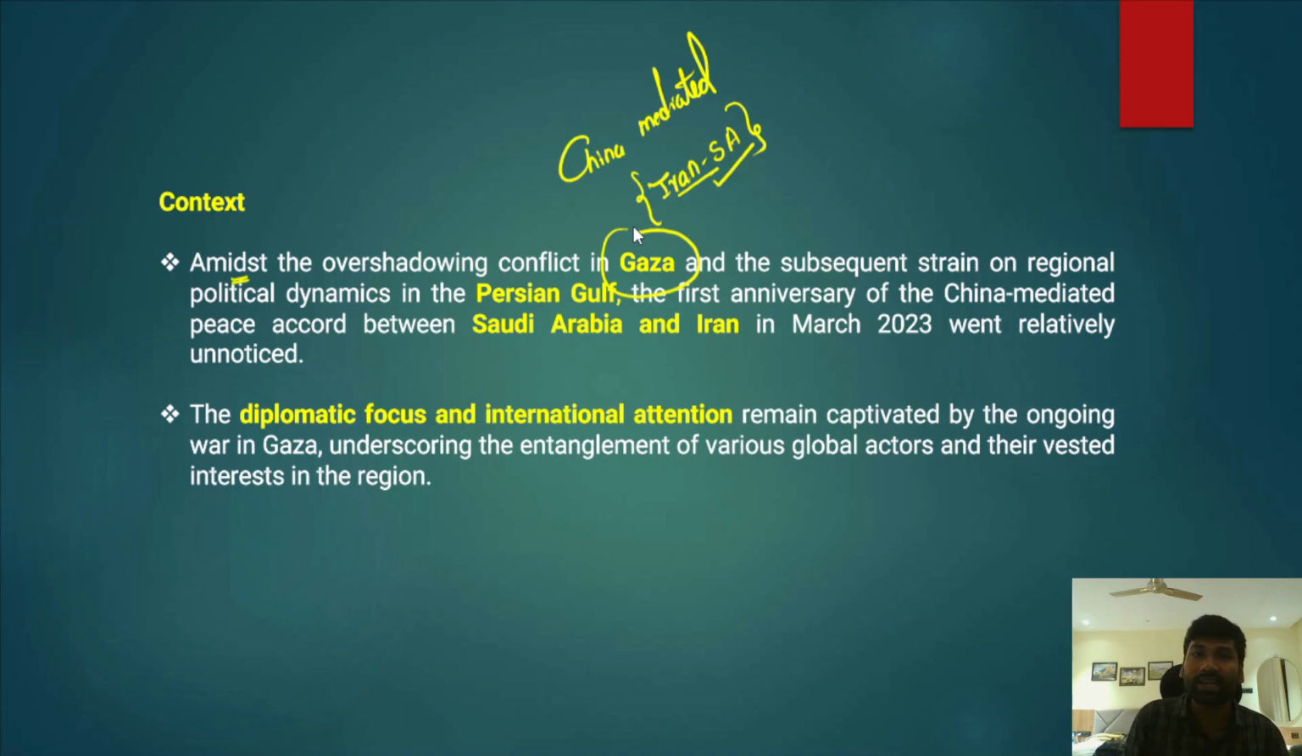We all know that this China mediated deal between Iran and Saudi Arabia is actually overshadowed by the conflict in Gaza, and at the same time by a subsequent strain in the regional political dynamics in the Persian Gulf as well. However, this is the first anniversary of the China mediated peace accord between Saudi Arabia and Iran, which was signed in March 2023.